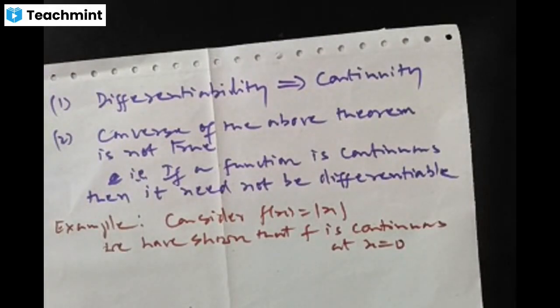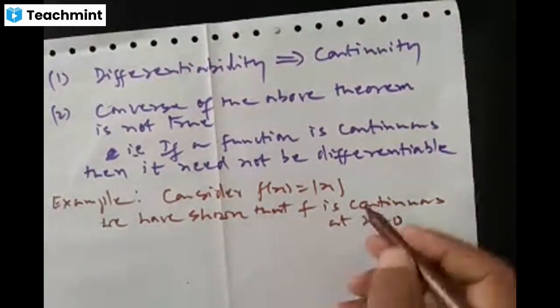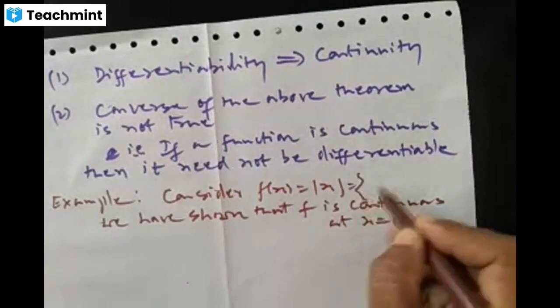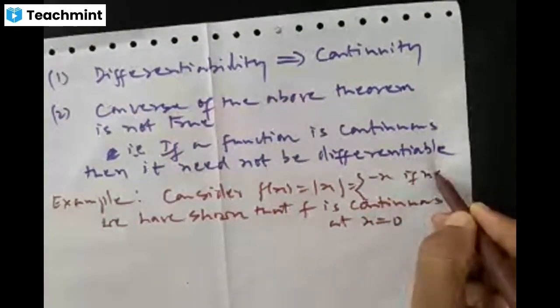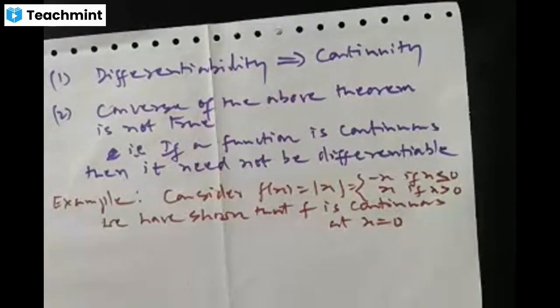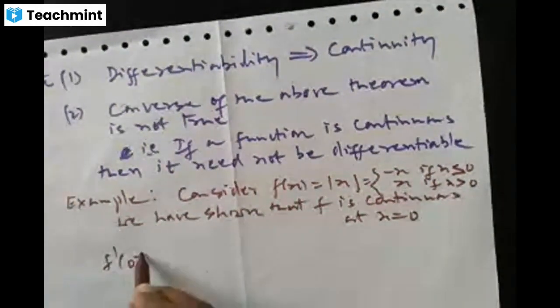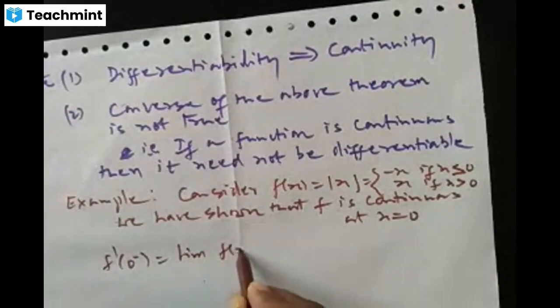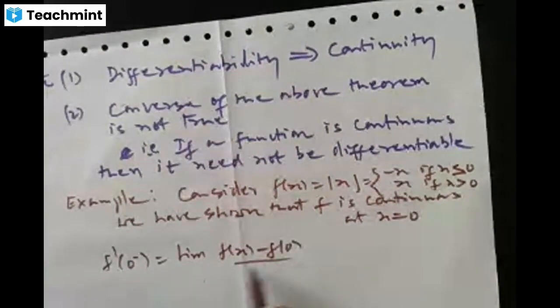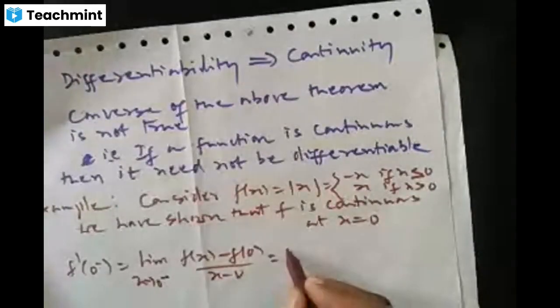Now let us see whether the modulus function is differentiable or not at the point x equal to 0. First we shall find the left hand derivative. Before that we shall rewrite mod x as negative x if x is less than or equal to 0, and x if x is more than 0. Now the left hand derivative, f dash of 0 minus, is the limit of f of x minus f of 0 by x minus 0 as x tends to 0 from the negative side.